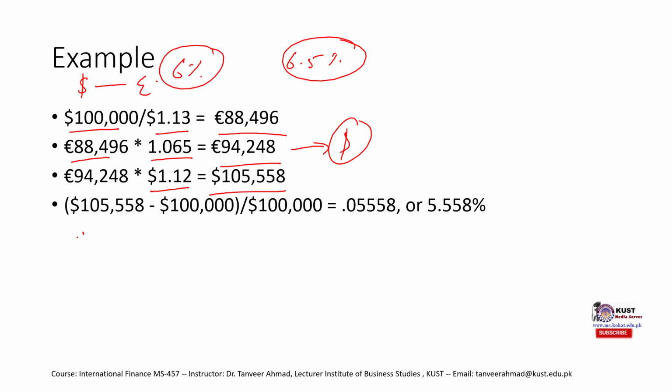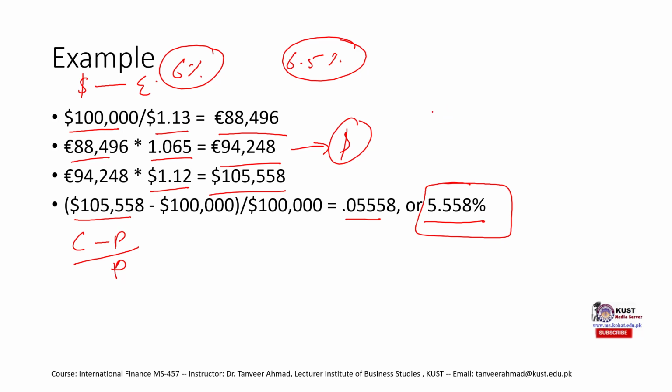It's our simple formula: current minus previous divided by previous. Currently we have this amount, previously we invested, divided by the investment, we get 5.55%. So that means if we do this whole procedure, we would just get 5.55%.